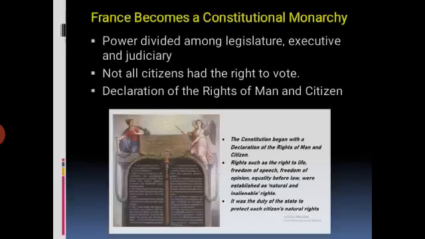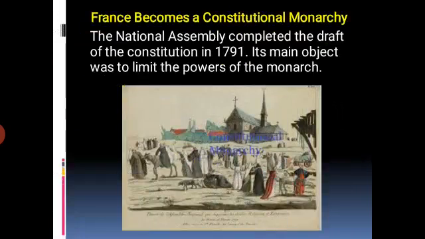Students, next one, France became a constitutional monarchy. How did France become a constitutional monarchy? Listen, power was divided among the legislature, executive, and judiciary. Not all citizens had the right to vote. Declaration of the Rights of Man and Citizen. Students, the National Assembly completed the draft of the Constitution in 1791. When? In 1791.